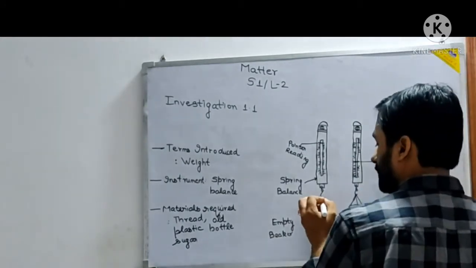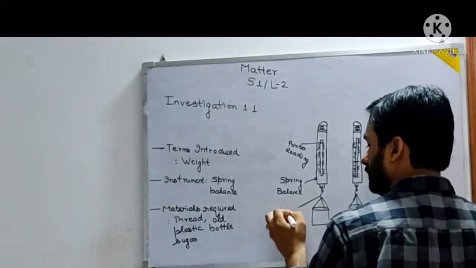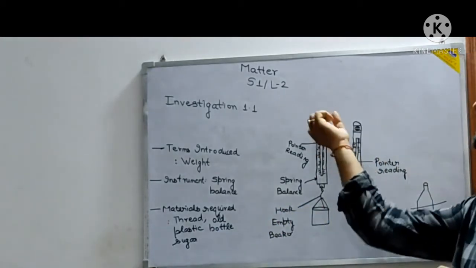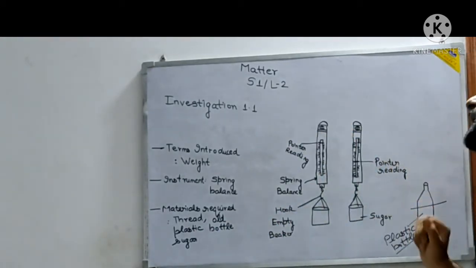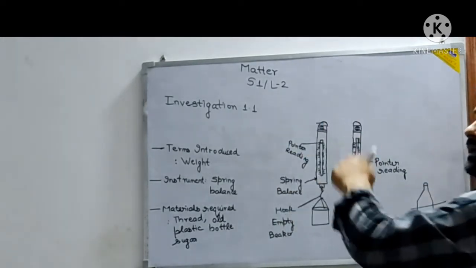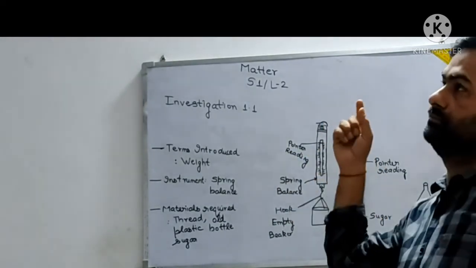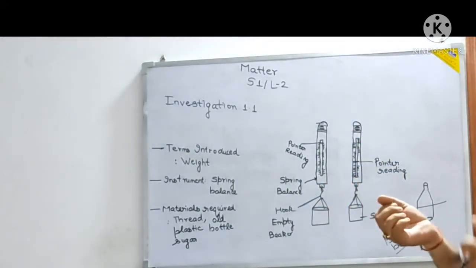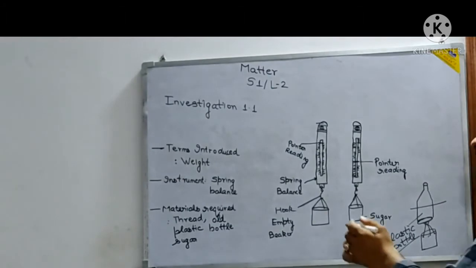This is the hook here. You can either tie it, take a nail on the wall, or just hold it by your hand only. The figure shows it held by hand. So first of all, what you will do is